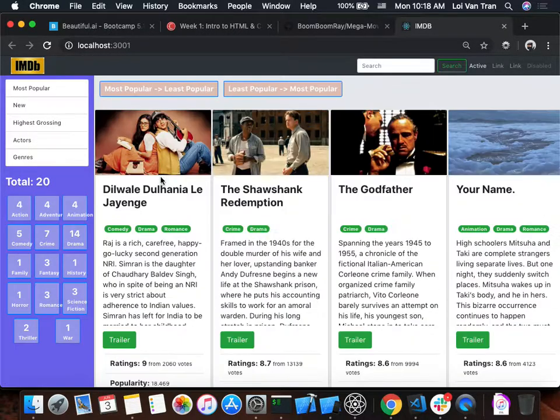Who here knows what a modal is? You guys all know what a modal is? What? A modal? Okay, so we're gonna talk about this. This is what a modal is, guys.